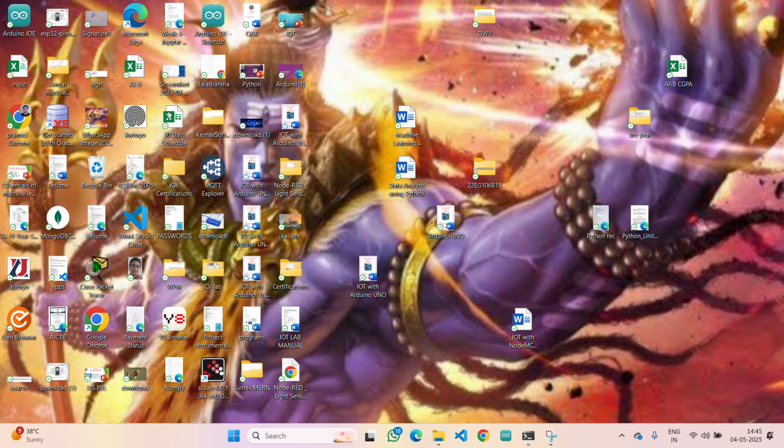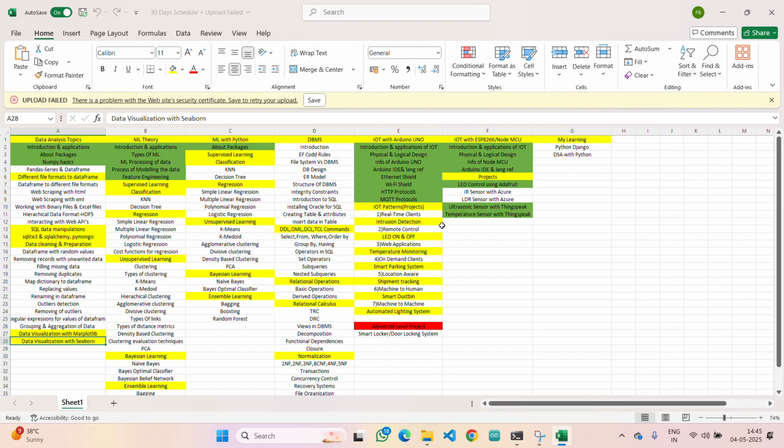Yes. So coming to our schedule, we have also completed Node MCU. From here, all these are major projects. Here you won't face any issues because here we are simply going to implement in an easy approach. But you need to be aware of HTTP and MQTT protocols because by making use of those protocols only we are going to